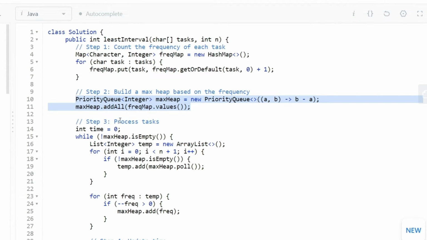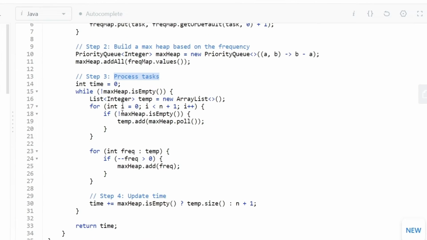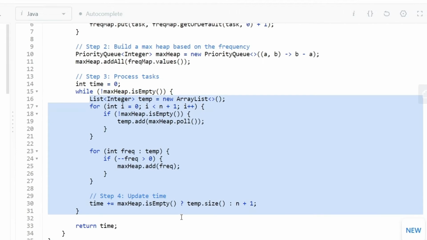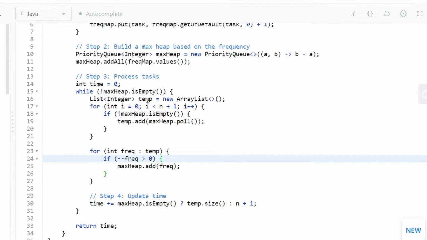Next thing is we will need to process every single task. So initially we are going to have our variable time set up as 0. Then we are going to have a condition that while our given heap is not empty, we will need to do the following. So first thing is that we will need to initialize our temporary list that we mentioned that we will have to create.